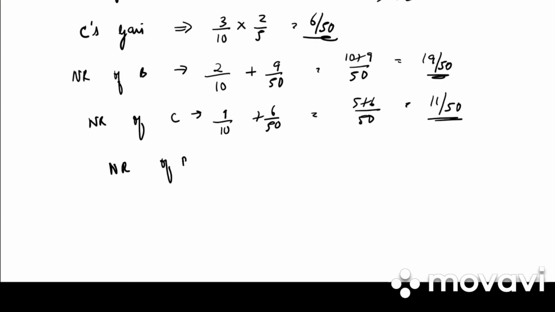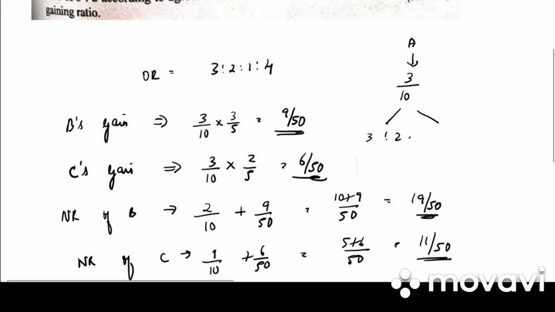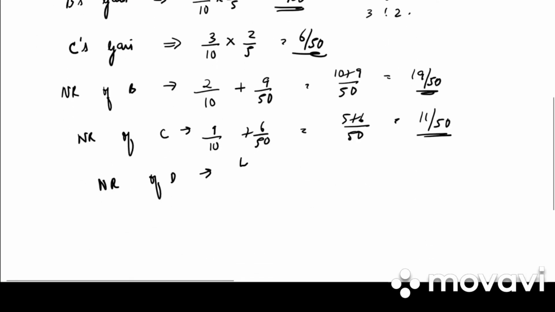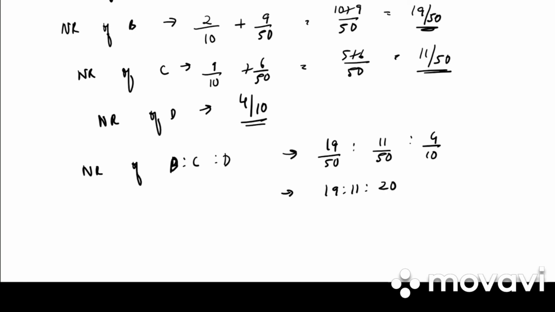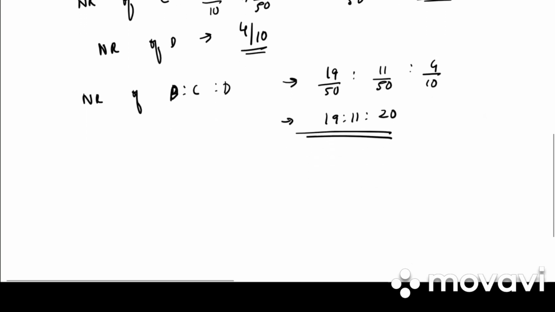And new ratio of D will be as it is, that is 4/10, because he has not acquired anything from A. So new ratio of B is to C is to D is 19/50 is to 11/50 is to 4/10, that is 19:11:20.